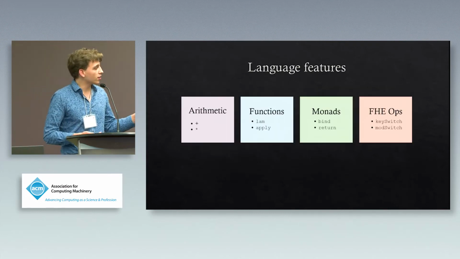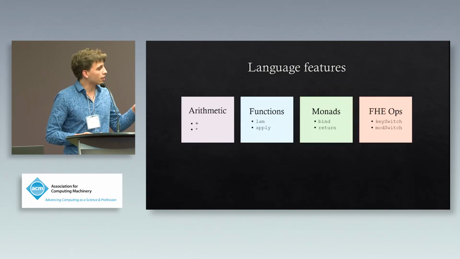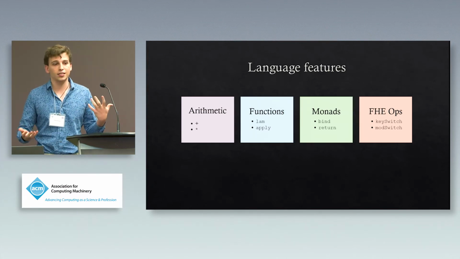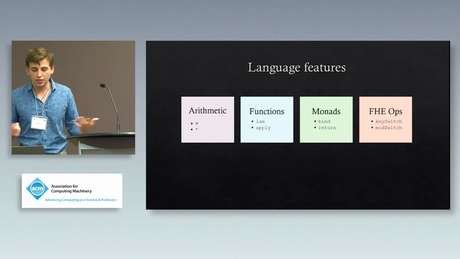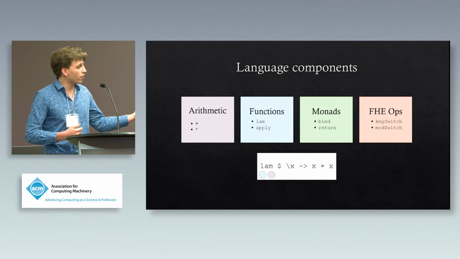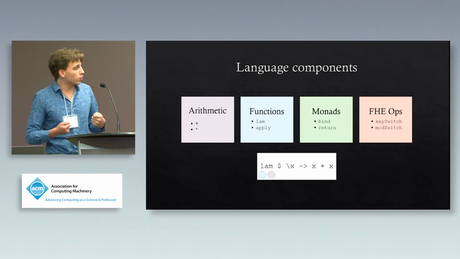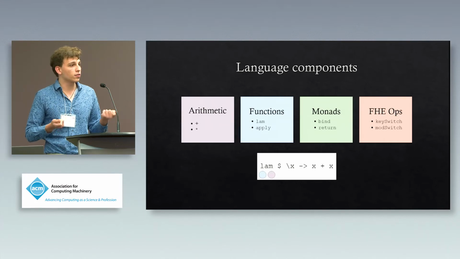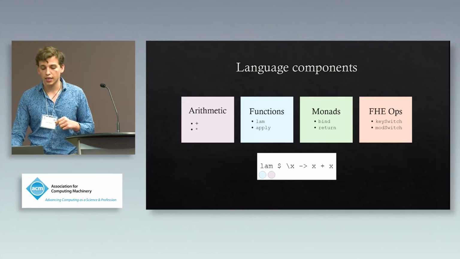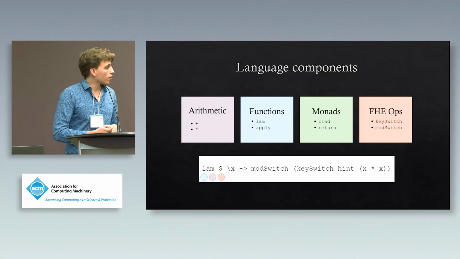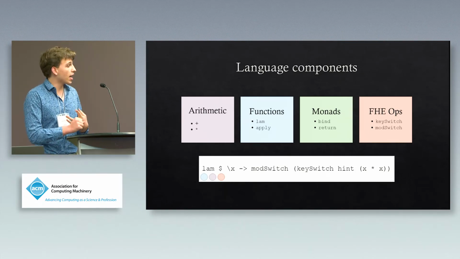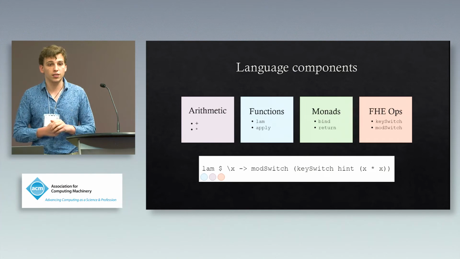Okay, so here are some language features, and along with each of them is their interface. So arithmetic, the interface for arithmetic is plus and times. And then each expression can sort of combine these features together. So the expression here, that's a function that doubles its argument. It uses the user-defined functions language feature as well as the arithmetic language feature in the form of lam and plus, respectively. Additionally, here we can see that this expression creates a user-defined function. It uses some FHE operations and uses the arithmetic language feature since we're multiplying two ciphertexts together.